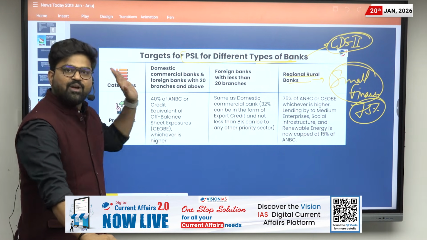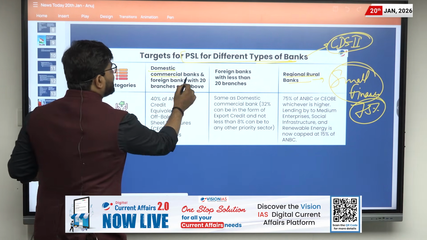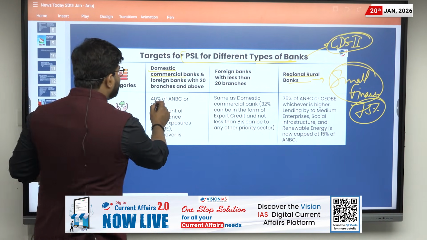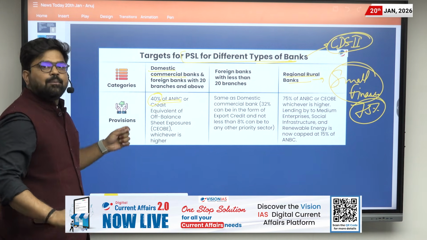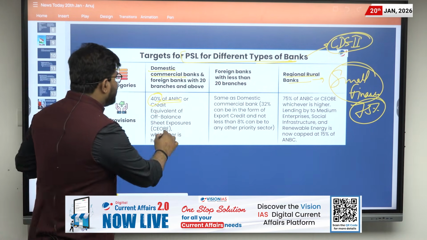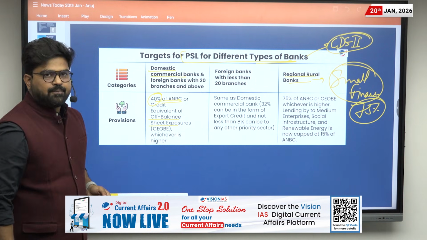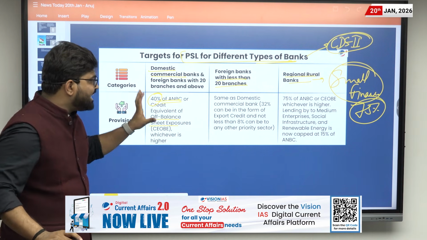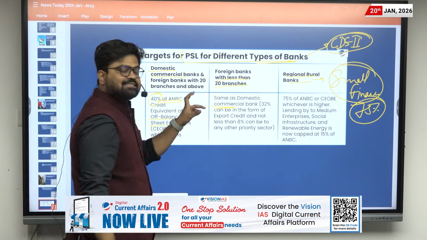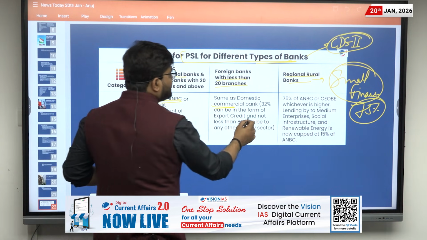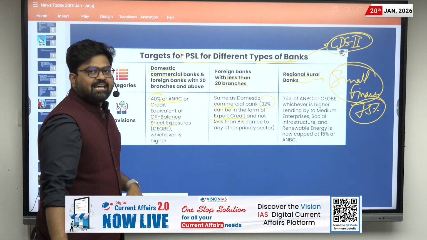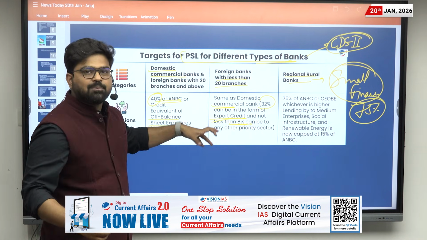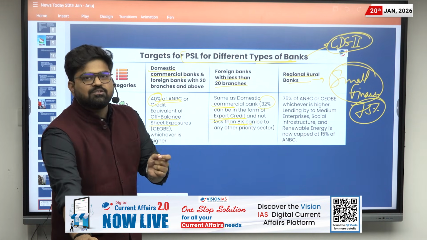Now let us understand the various targets. First of all, the domestic commercial banks and the foreign banks with 20 branches and above have a target of 40% of adjusted net bank credit, or credit equivalent of off-balance sheet exposure. Then foreign banks with less than 20 branches have the same target as domestic banks, but they can provide 32% to export credit. Export credit means credit to promote exports, and the remaining 8% can be given to other priority sectors such as MSMEs or for the weaker sections.